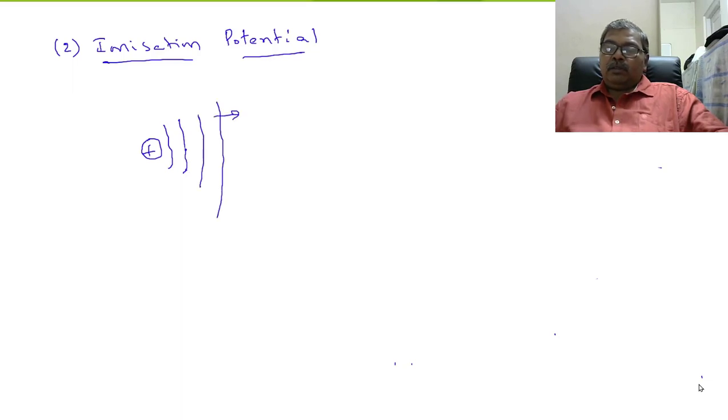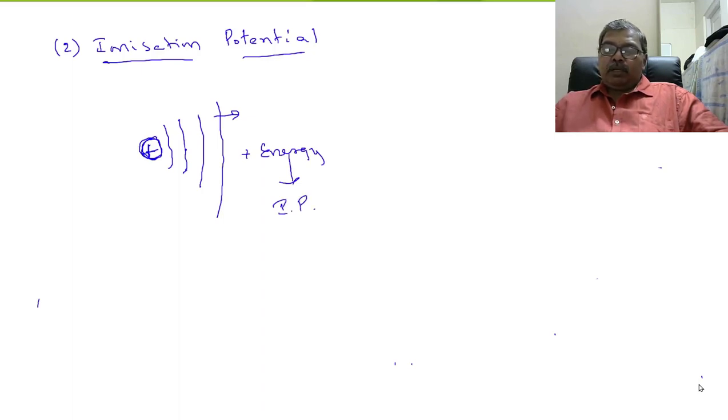Here, this is the electron present in the outermost orbit and it is under the influence of nuclear force of attraction. See, to form cation, it has to lose electron. Then, to lose electron, we have to supply some energy. That energy is called ionization potential.